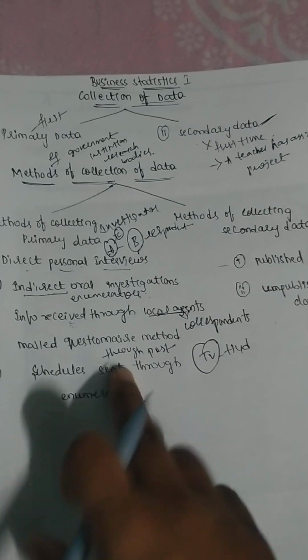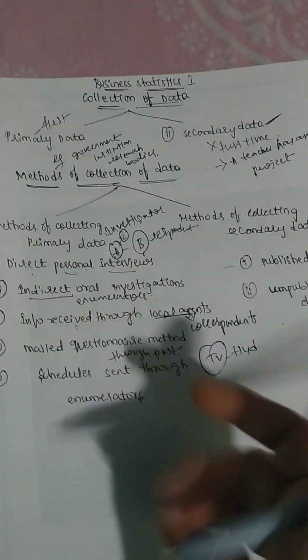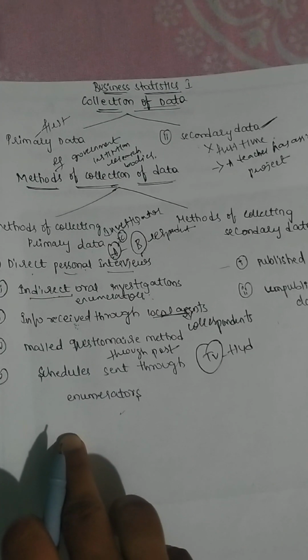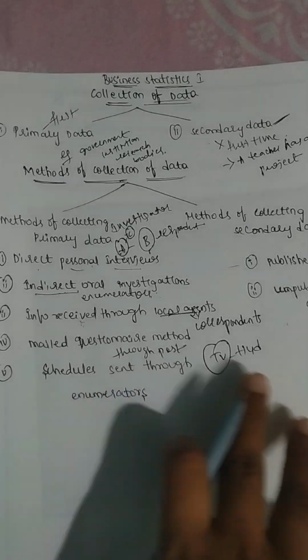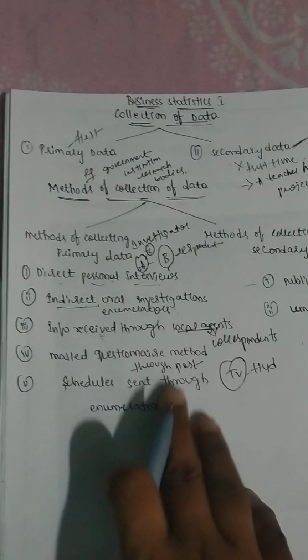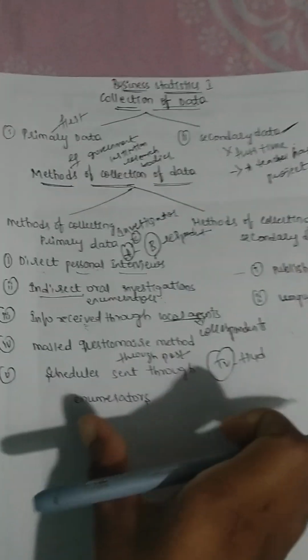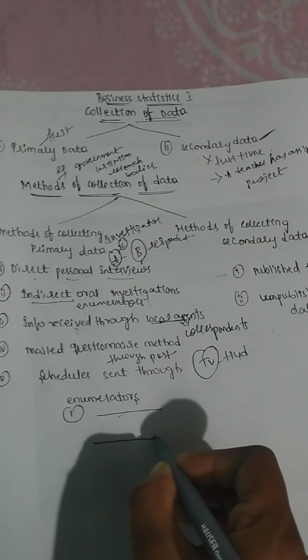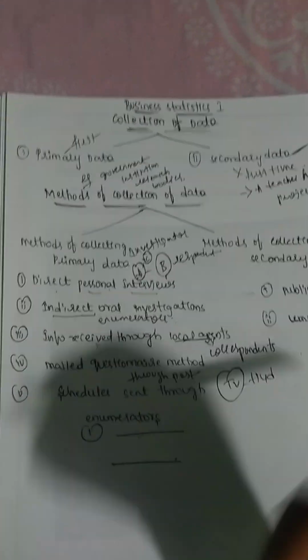He'll be giving blanks. For example, if the investigator wants information related to agricultural land: how many acres of land do you have, what cultivation are you doing at present. He'll give the questions and some blank space to be filled by the respondent.